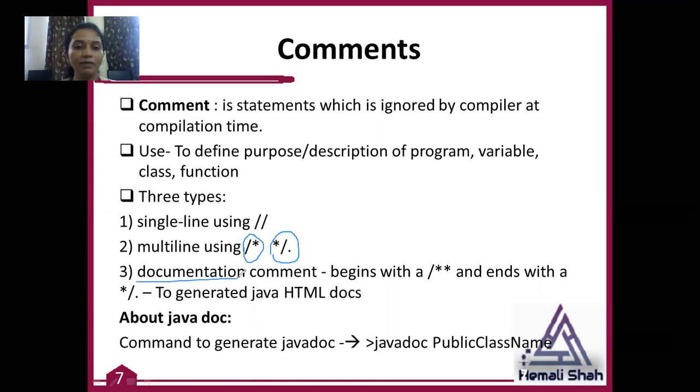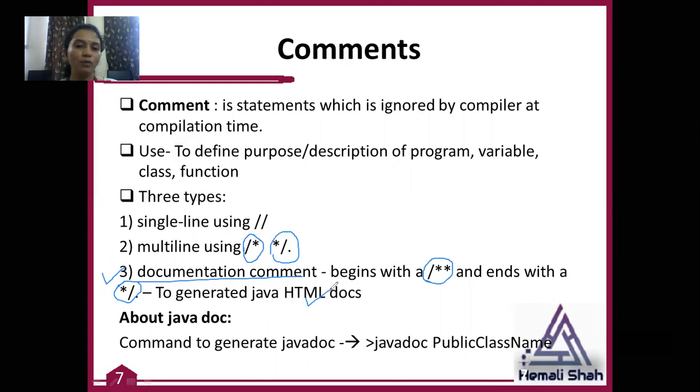And the third type is available in Java. It is called a documentary comment, and it is basically used by the javadoc.exe file to generate the Java documents of the class, right? The start symbol of this documentary comment is slash, then star star, then write your commented code, and it should end with star slash, and you should write your code in between these two. It is basically used to generate the Java documentation of the class.